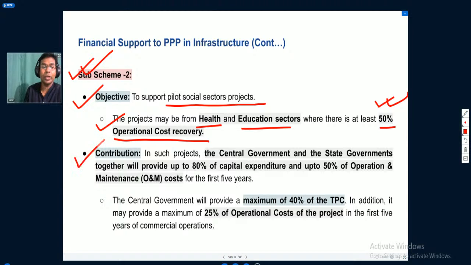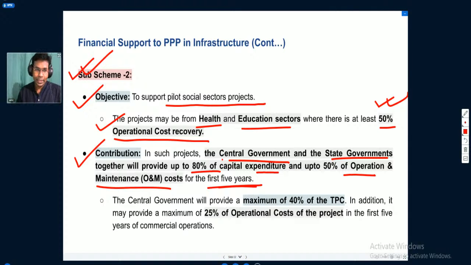And how will the contribution come in such projects? The central government and the state governments together will provide up to 80% of the capital expenditure and up to 50% of operational and maintenance cost for the first 5 years. So when that project is being built, up to 80% of the capital expenditure will be provided by the central government and the state governments together.